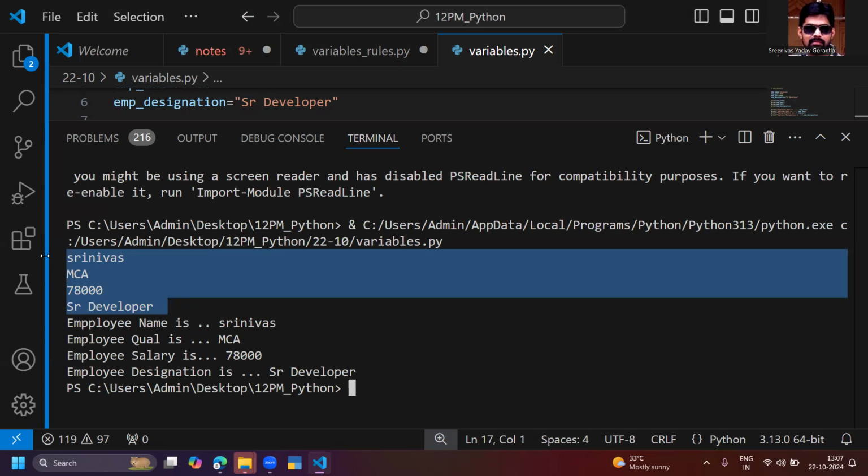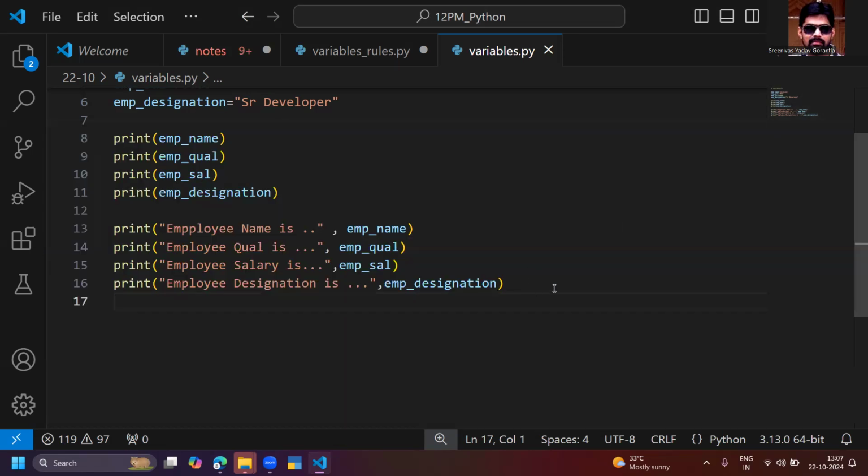Okay, now my requirement is simply different. I want to print, my requirement is, employee name is Srinivas.